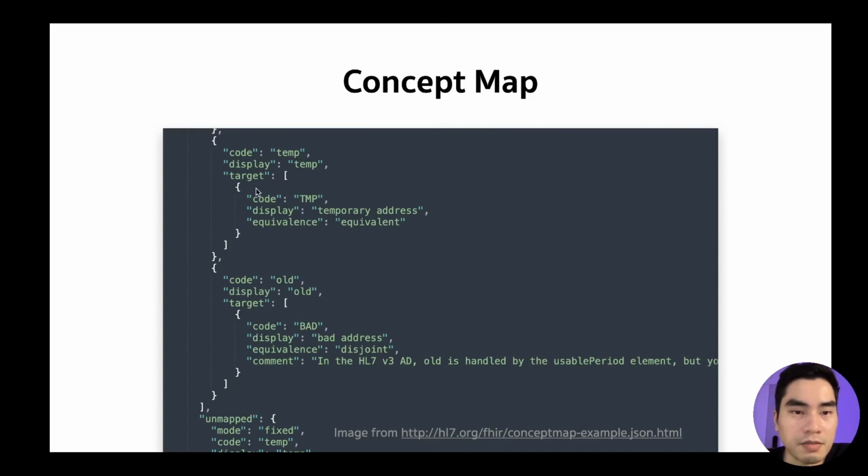So here is an example of a concept map. They map this code from the source system to this code in the target system. Or maybe we can check it out.